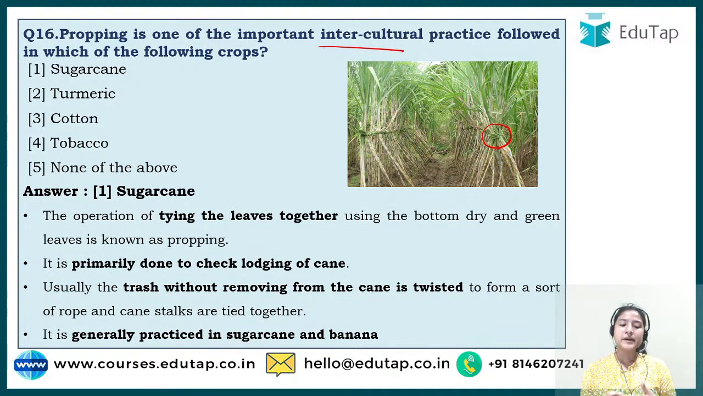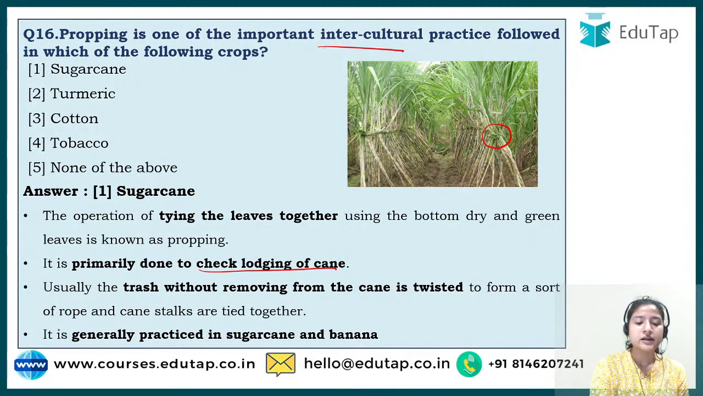Okay, so propping is basically what? Generally what happens is the stems of the sugar cane keep on falling down, right? So they keep on falling down, due to which the yield is affected a lot. So generally, after this particular intercultural operation is done, the sugar cane stems are tied down with the help of the leaf or anything like that. This particular thing is known as propping, to check lodging of cane. Lodging of cane is that only, that it keeps on falling down.